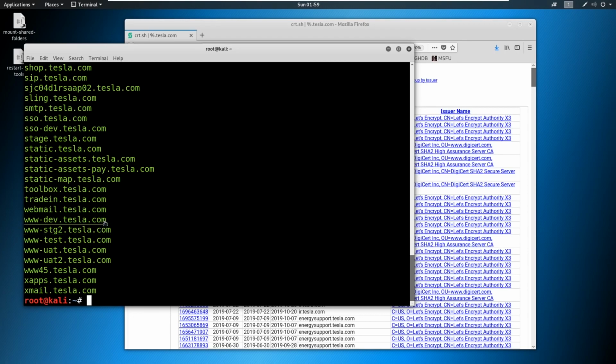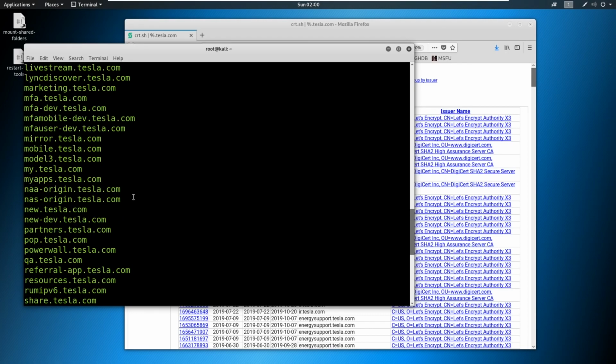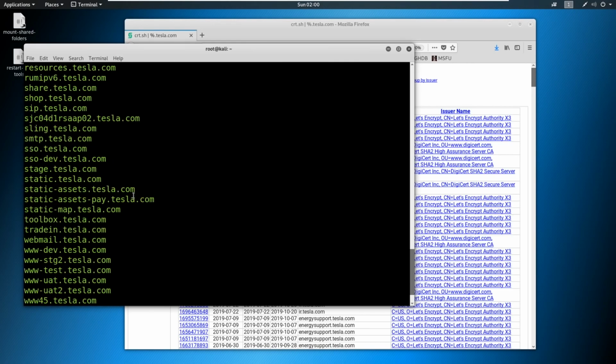You could also look through these lists and possibly identify what kind of tools they're using. You might see something like link.tesla.com or zoom.tesla.com. And this really just kind of drives home what they're running on their back end for a lot of things. Now, this isn't the all-inclusive. Sublister is a great tool. Sublister was ahead of its time when it came out, but there are better tools out there.